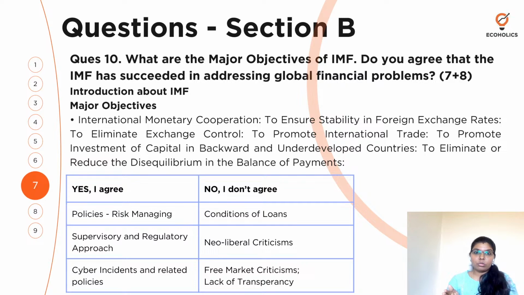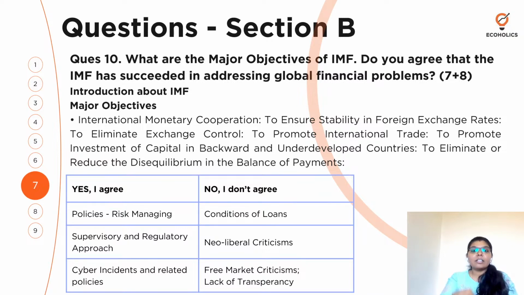But whatever you do, if you are agreeing, then you have to give the reasons for why you are agreeing. When you're disagreeing, saying no, I don't agree, then you have to state reasons why you don't. Because 8 marks is not just for agreeing or disagreeing, but to give the proof for your agreement and disagreement.